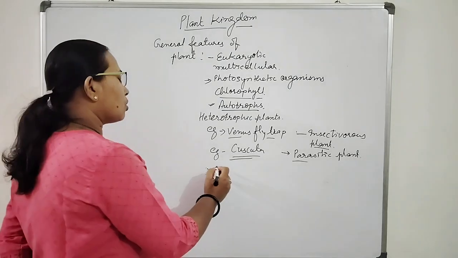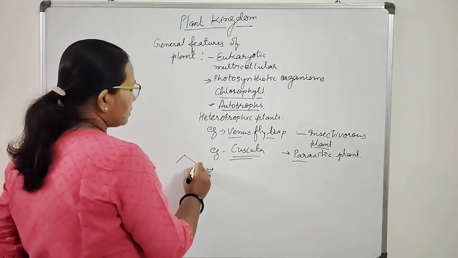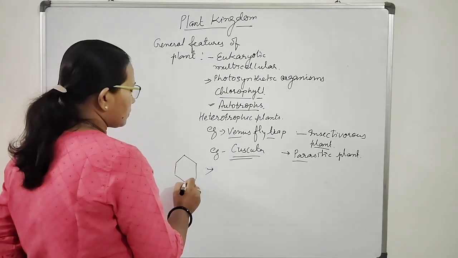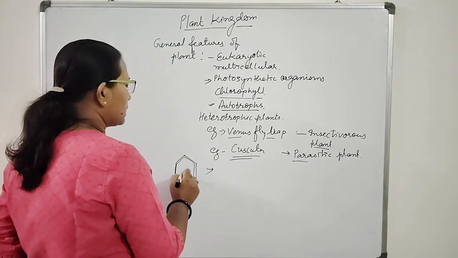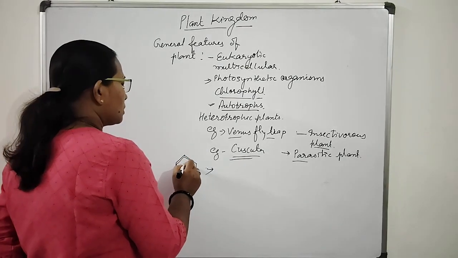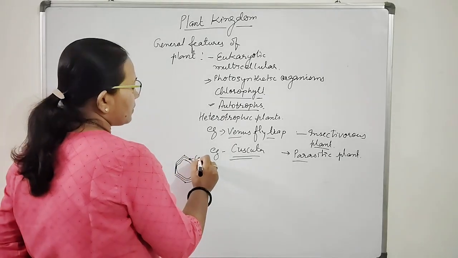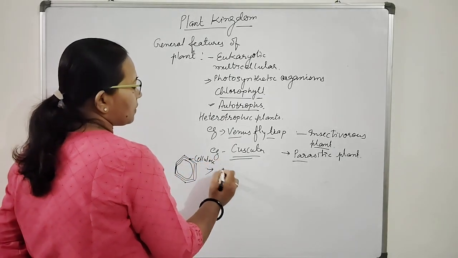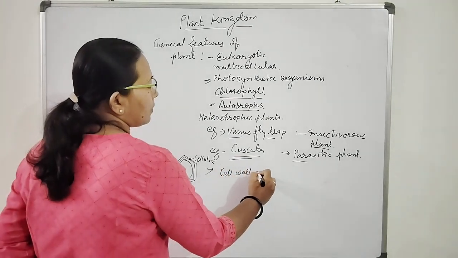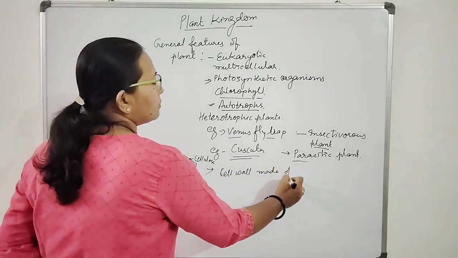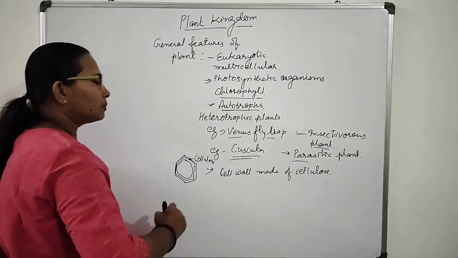In plants, the cell wall is present; this is the cell wall of a plant cell. This cell wall is made up of cellulose, and of hemicellulose also.